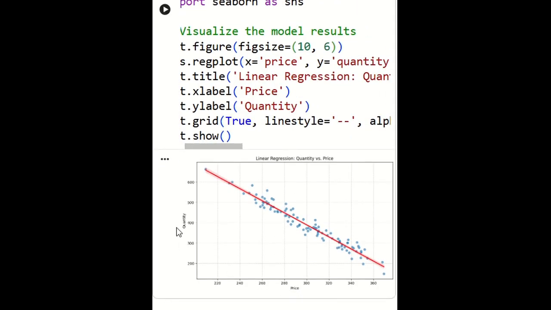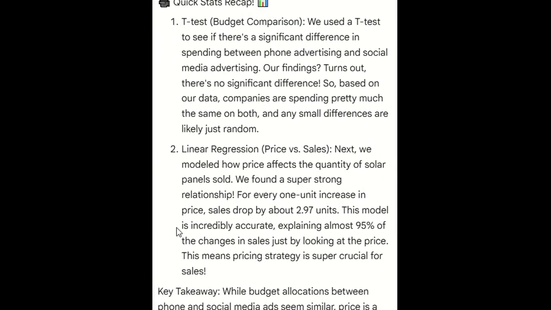We try to compare the price and quantity. So here let's recap what the t-test and the statistical models we have done. In the t-test, we used it to see if there is a significant difference in spending between phone advertising and social media advertising. Our finding was that there is no significant difference. So based on our data, companies are spending pretty much the same on both, and any small differences are likely